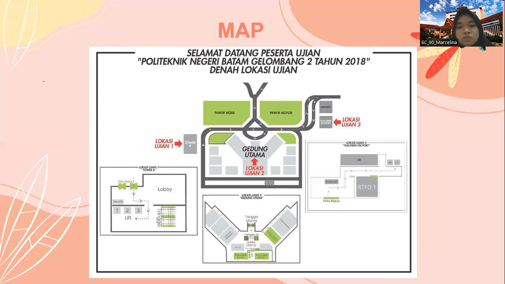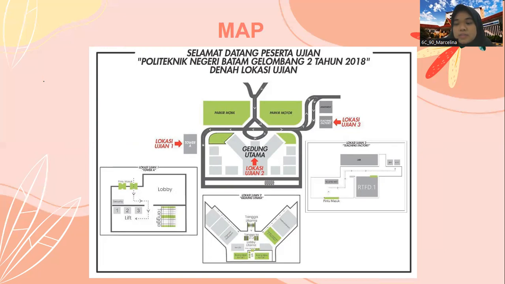If you want to go to exam location 1 from exam location 3, you must get out of the area by following the street until you meet a T junction and turn right until you find a motorbike parking on the right side of the road. Keep going straight until you find another fork after the car parking. After that, please turn left and you have entered the exam location 1 area.